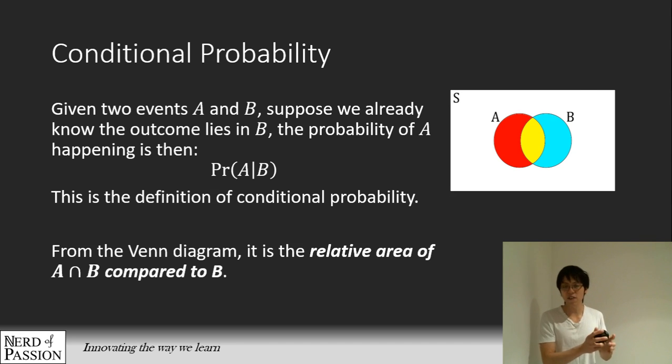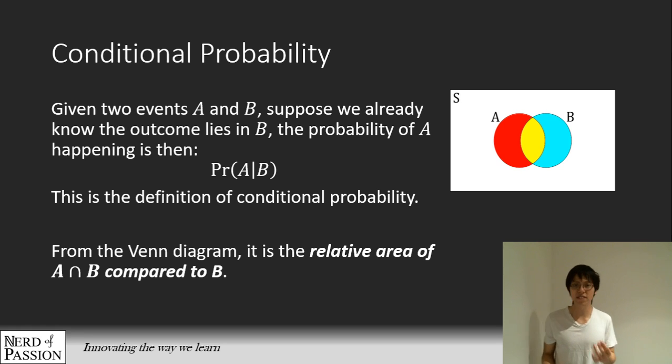The relative area means that, compared to the area of B, how much area does A intersect B occupy in B? When you think about it, given that you know B has already happened, we can cut out every other bit of the sample space until we leave behind just B. Then how much overlap does A have on B?